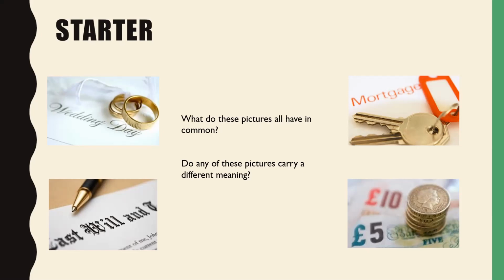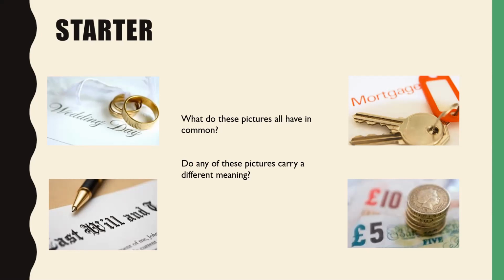Okay, on the screen we can see four images. We've got one image related to marriage, one related to a mortgage, one related to a will, something that a person will write to decide what will happen after they've died. And then in the bottom right, we've got some money. And what links these four images is that they are all related to a promise.